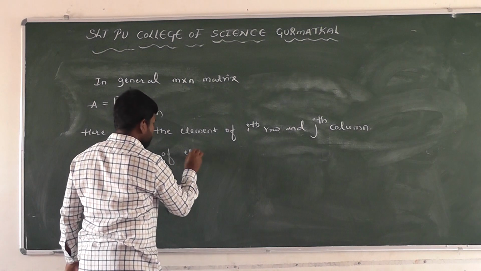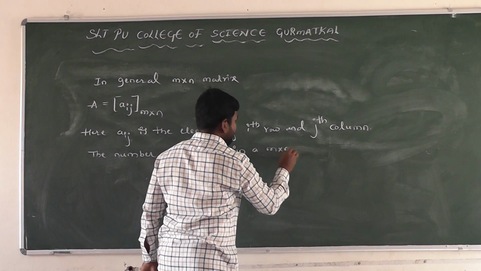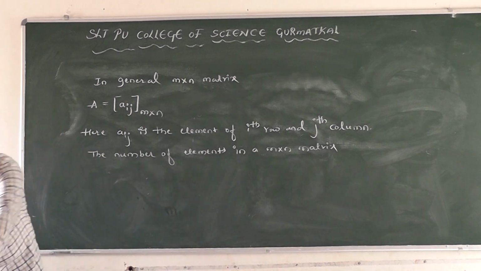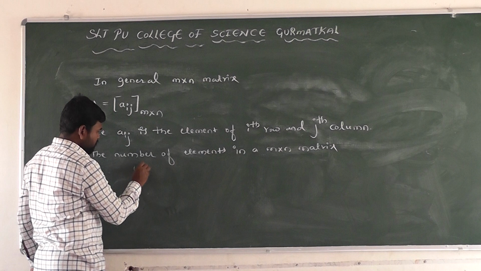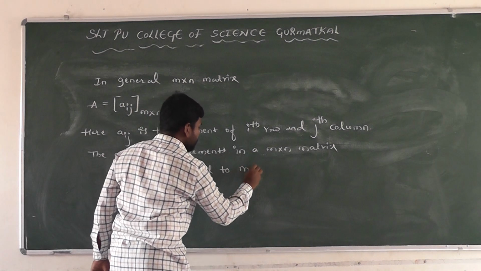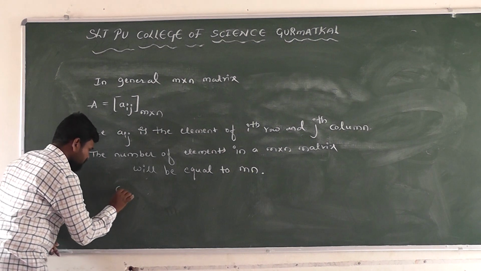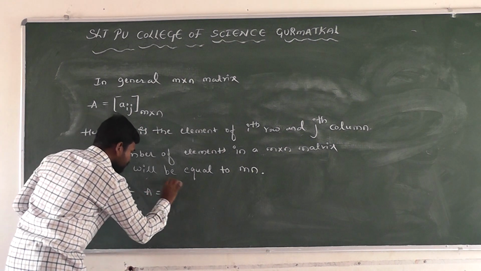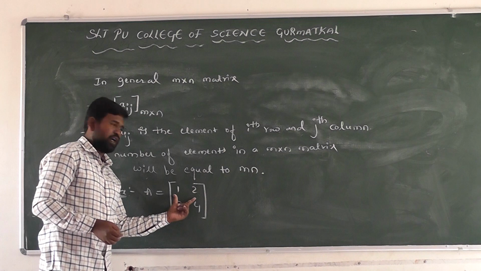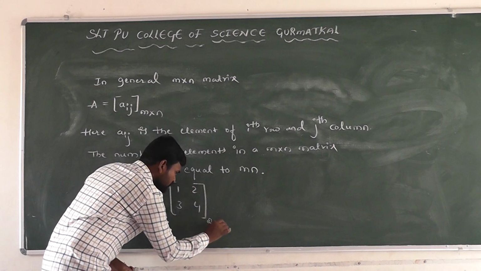Next, the number of elements in an m cross n matrix will be equal to m into n elements. Suppose, for example, A is equal to 1, 2, 3, 4. What is the order of this matrix? How many rows are there? First row, and this one is the second. Two rows, and how many columns? Two columns. 2 cross 2.